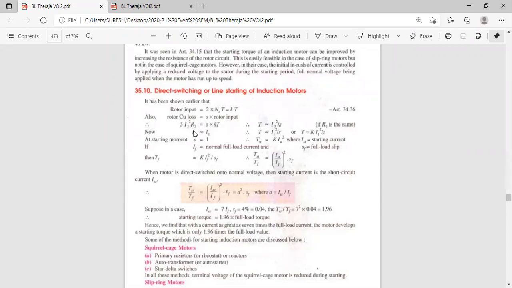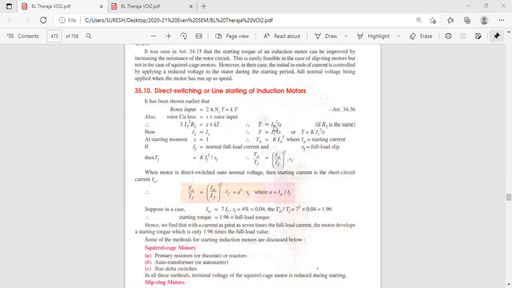See here, I2 is directly proportional to I1. Why? In the primary winding, the stator, I1 is flowing, and in the rotor I2 is flowing. So from this equation, torque is proportional to I square by S. If R2 is constant, torque is proportional to I2 square by S.